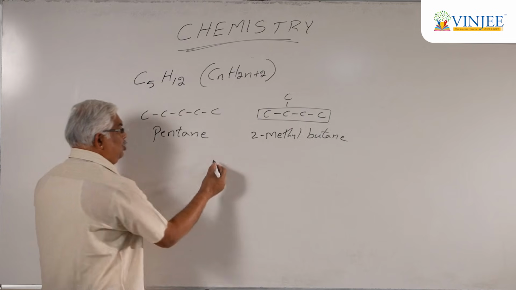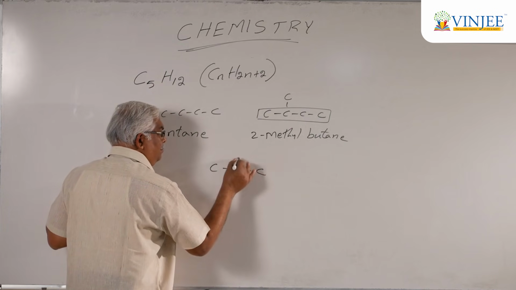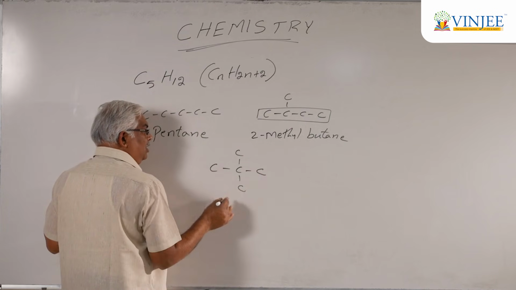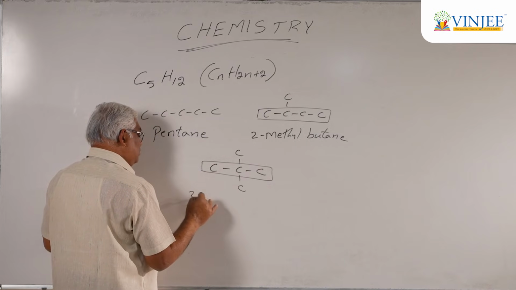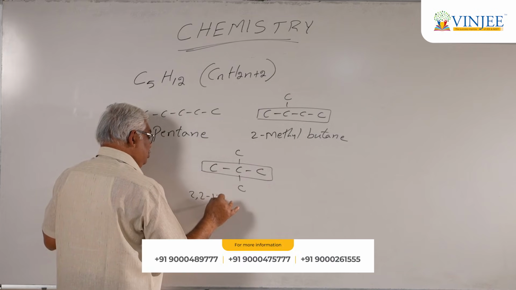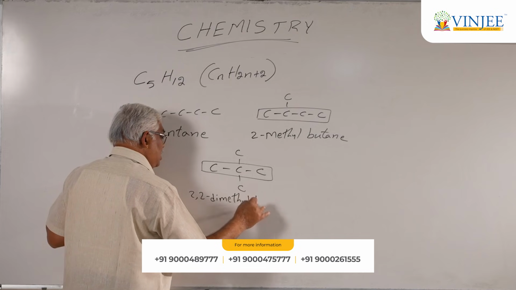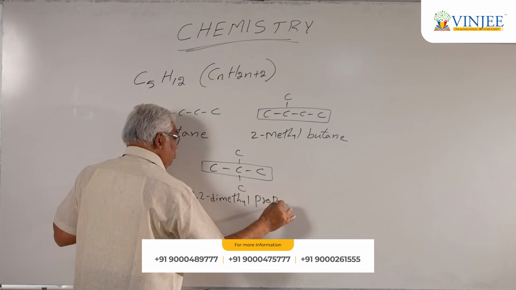We still have another possibility. What is it? You may have only three carbons in the parent chain, and the remaining two may be in the form of branches. In that case, the name of this compound will be 2,2-dimethyl propane.